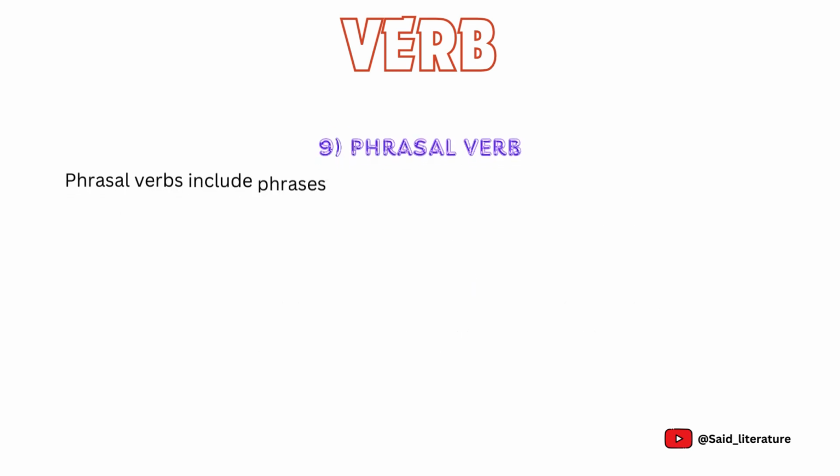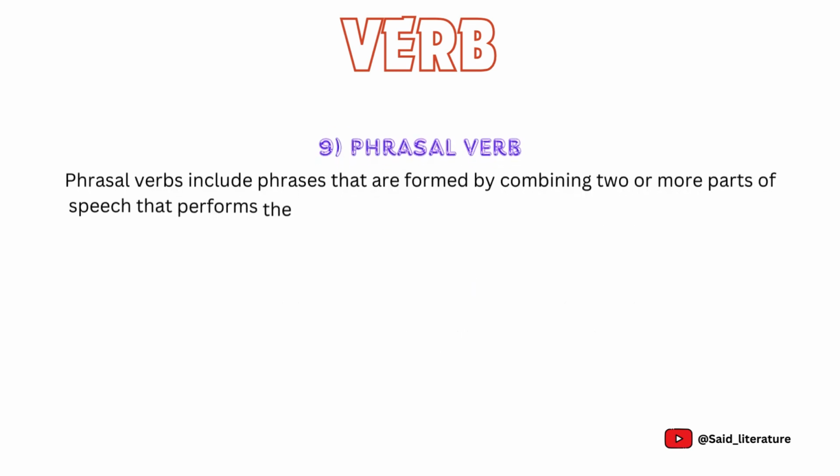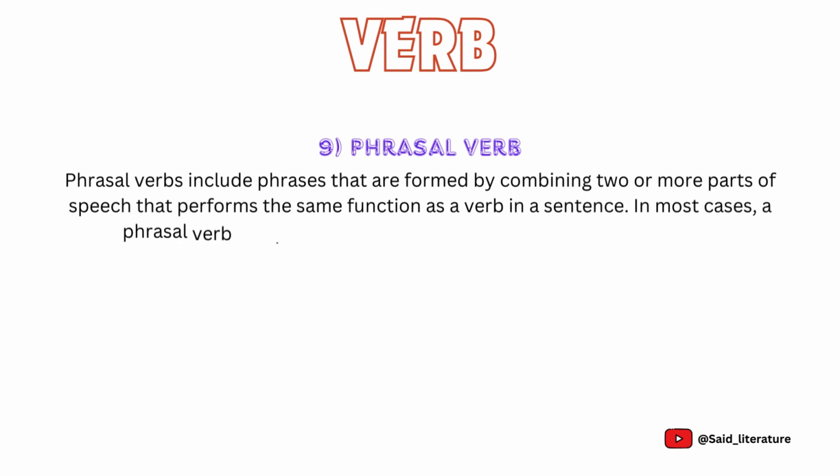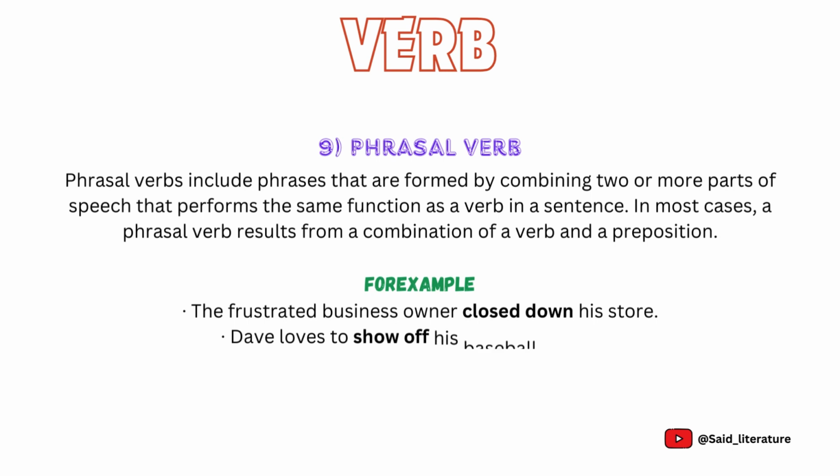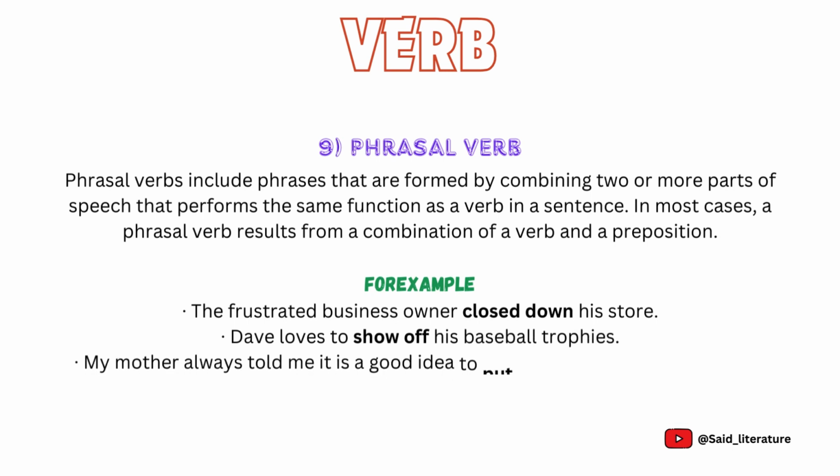Ninth is phrasal verbs. Phrasal verbs include phrases that are formed by combining 2 or more parts of speech that perform the same function as a verb in a sentence. In most cases, a phrasal verb results from a combination of a verb and a preposition. Examples are: the frustrated business owner closed down his store. Dave loves to show off his baseball trophies. My mother always told me it is a good idea to put some money away in case of emergencies.